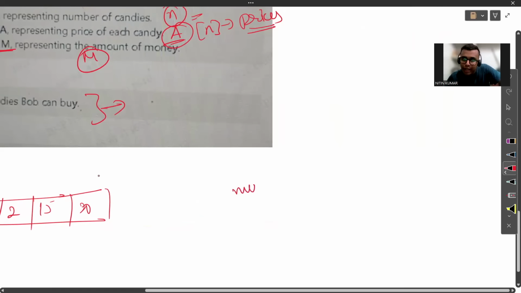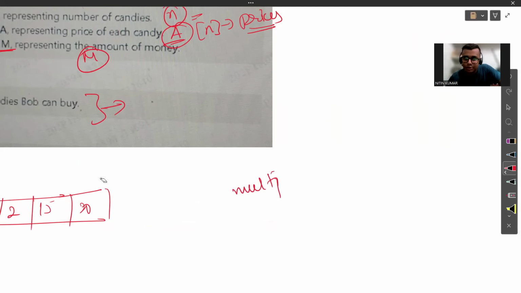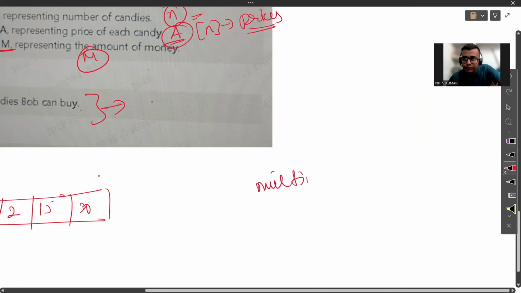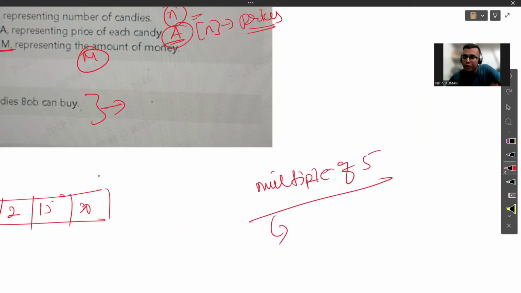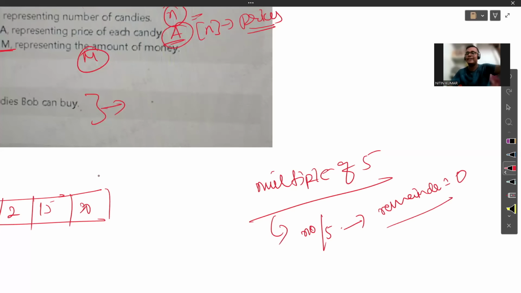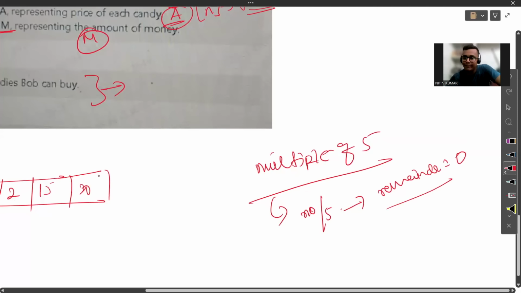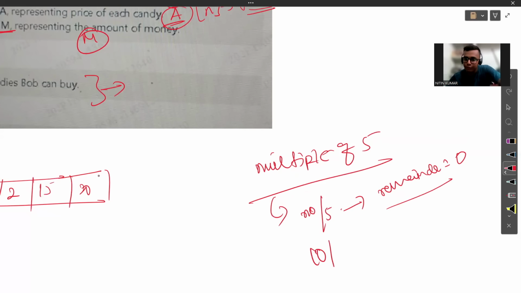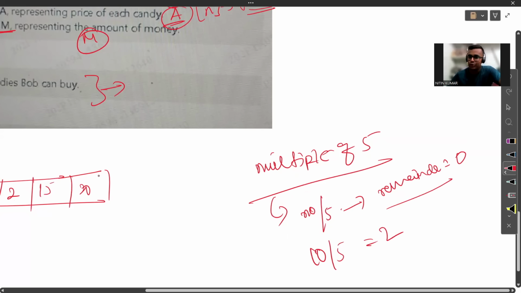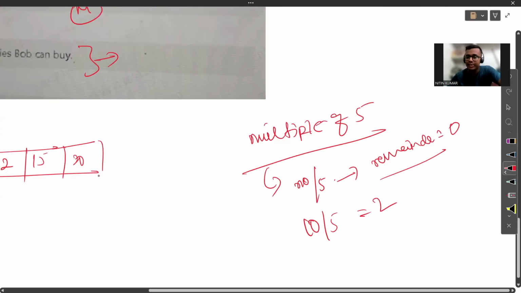So what does multiple of 5 mean? Let's first understand it. If you divide that number by 5, the remainder you get will be 0, because it should be completely divisible. Then only it is called a multiple of it. Let's take an example, say 10. Is 10 a multiple of 5 or not? Yes, it is a multiple of 5, because in 2 times I will get the value 10. But I have to check whether it is completely divisible or not.